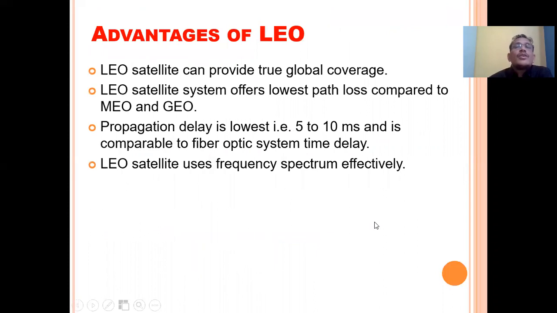So what are the advantages of LEO? In the case of LEO, satellites can provide true global coverage. The LEO satellite system offers the lowest path loss as compared to MEO and GEO. We have already defined MEO and GEO. Propagation delay is very low in the case of LEO, that is 5 to 10 milliseconds, and it is comparable to the fiber optic system in time delay. LEO satellites use the frequency spectrum very effectively as compared to MEO and GEO.